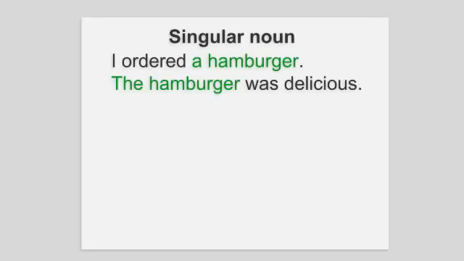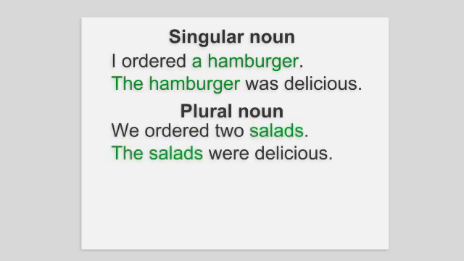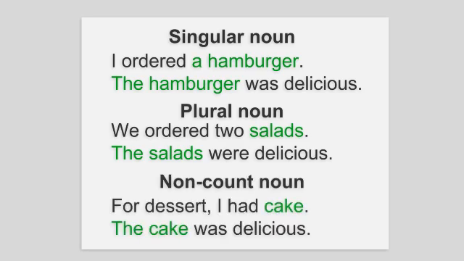We use the with different kinds of nouns to talk about something the second time. For example, I ordered a hamburger. The hamburger was delicious. We ordered 2 salads. The salads were delicious. For dessert, I had cake. The cake was delicious. We also use the to talk about a specific choice.